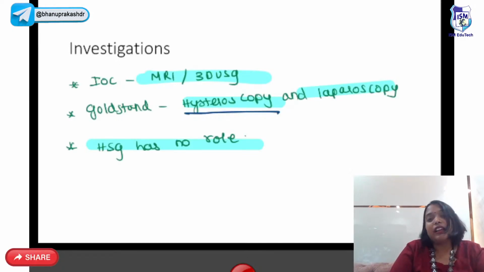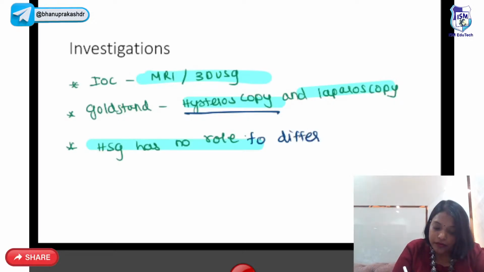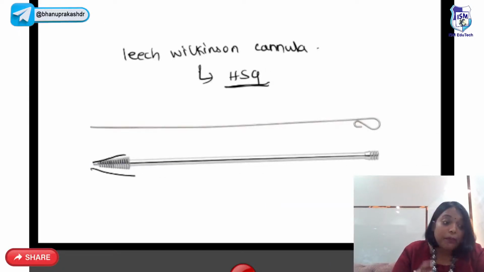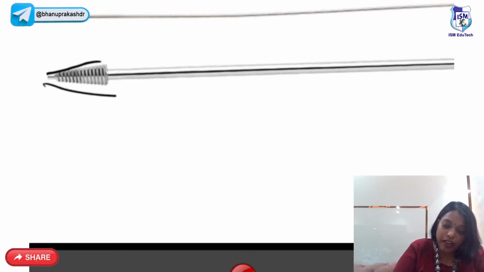But major books tell HSG has no role, especially to differentiate between bicornuate and septate. So for bicornuate and septate, I would prefer MRI, hysteroscopy, or laparoscopy, then HSG. Okay, but you got an MCQ on this. You got this picture once in your exam as an image-based question.